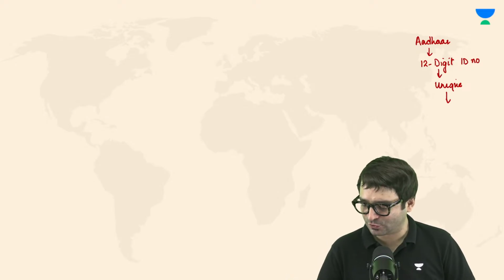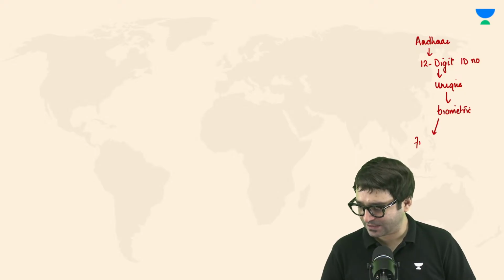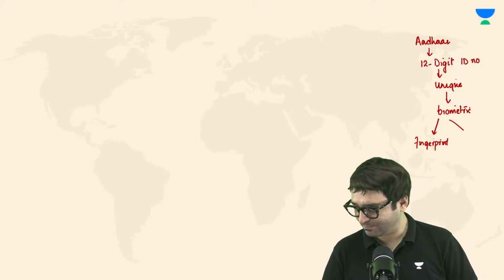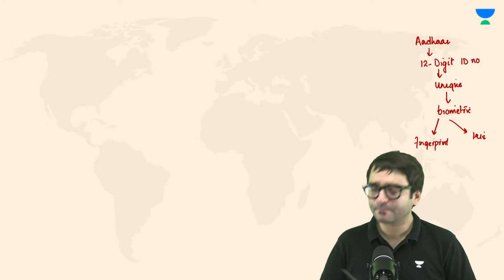And what makes Aadhaar unique is because you have to part with your biometric details, for example, fingerprint, iris scan. That makes it unique for every individual.